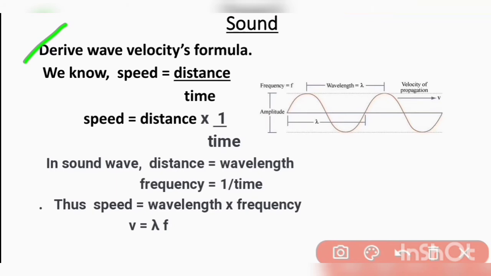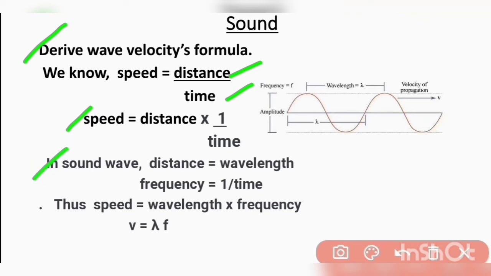Now we have to derive the wave velocity formula. We know speed is equal to distance upon time. Wave velocity is the distance covered by the wave per second. So speed we write as distance multiplied by 1 upon time.